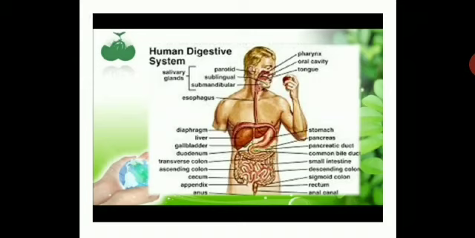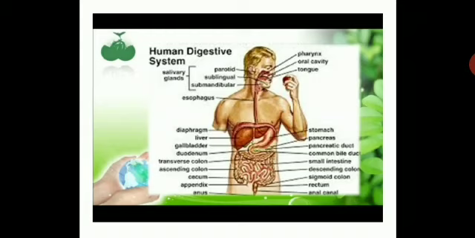The food passes through a continuous canal which begins at the buccal cavity and ends at the anus. The canal can be further divided into various compartments. Here you can see the buccal cavity, food pipe or esophagus, stomach, small intestine, large intestine, ending in the rectum and the anus. So, these parts together form the alimentary canal. That means the digestive tract.